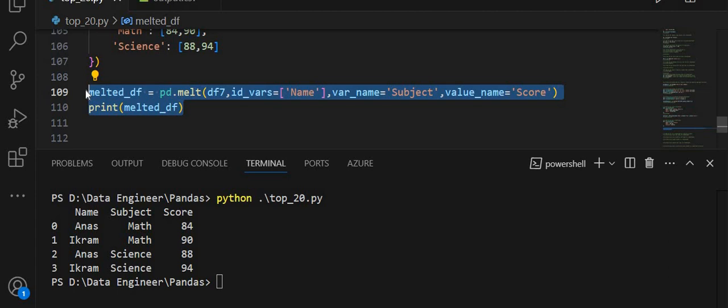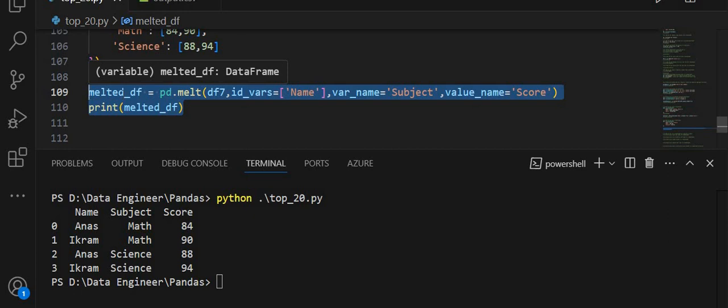बाई मेल्टिंग द डेटा फ्रेम, इस स्टेप करने से, बाई मेल्टिंग द डेटा फ्रेम df7 the data is now in long format, which is often more suitable for various types of data analysis and visualization. This format allows each row to represent a single observation, making it easier to work with and interpret the data.